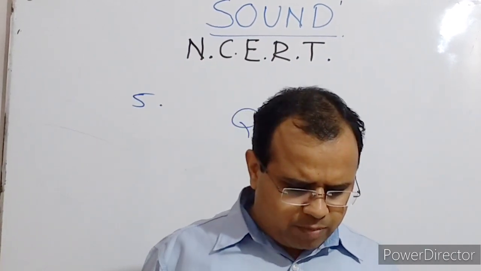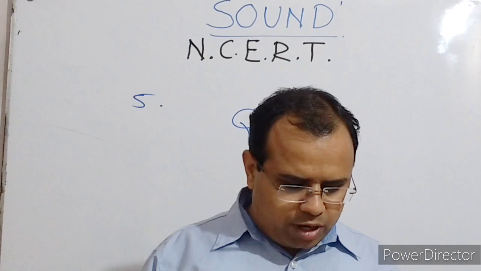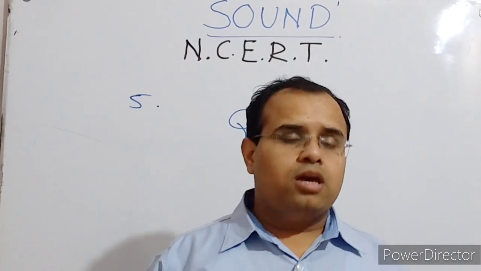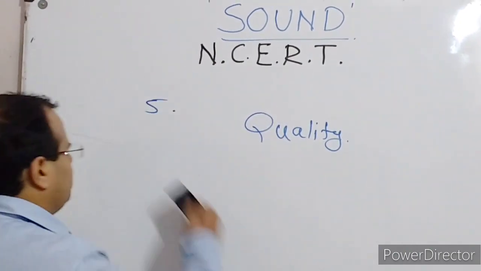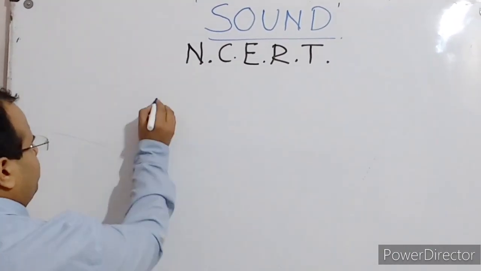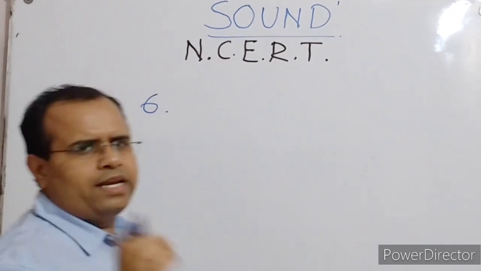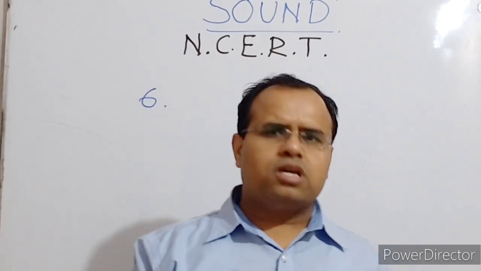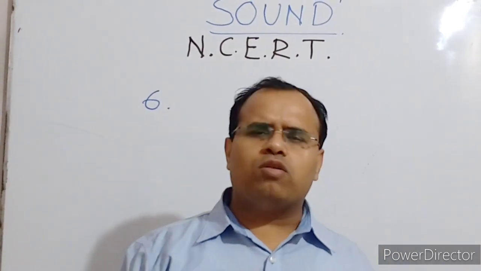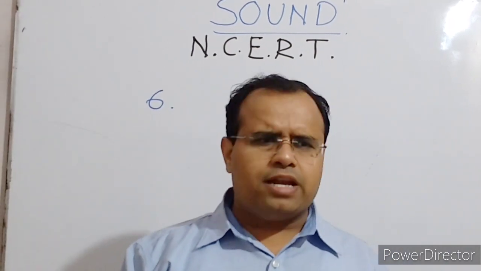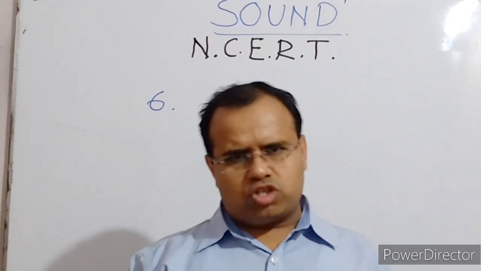Flash and thunder are produced simultaneously, but thunder is heard a few seconds after the flash is seen. Why? It is a very simple question. During lightning, we see the lightning first and hear the sound afterwards. Why does it happen? The reason is very obvious: the speed of sound is around 340 meter per second, so it takes time to travel and reach us.